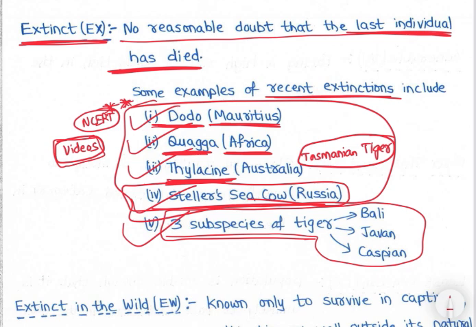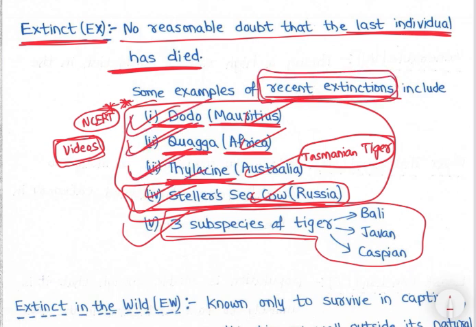Right? So you have watched the videos, right? So you now can easily remember these species and that they are extinct. Also remember their countries, because sometimes they can give a match the following question. Then sometimes they can ask which of the following species is extinct, and give options from these, right?